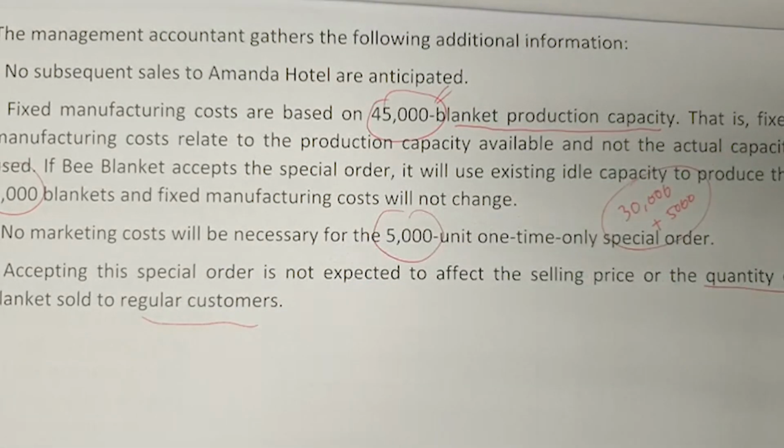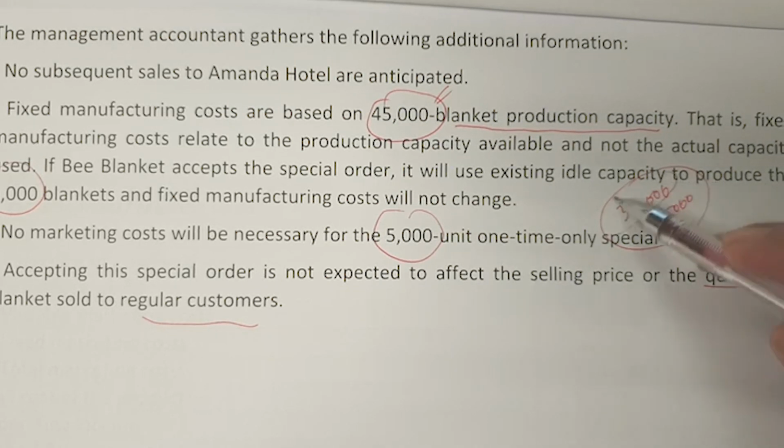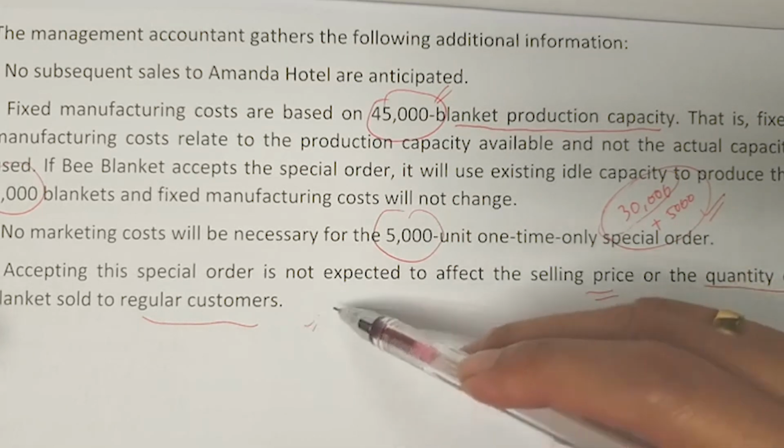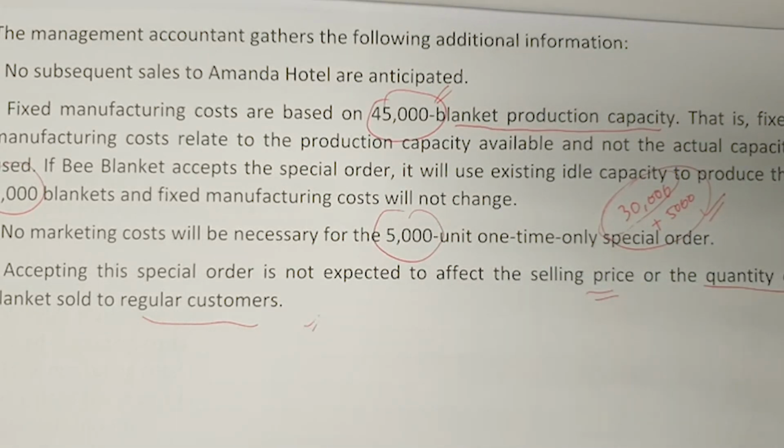So the customers that they already have at this point of time, where they produce 30,000 blankets, if they add another 5,000, it will not affect the selling price to the regular customers, which means there is no specific other cost that needs to be borne by other customers.